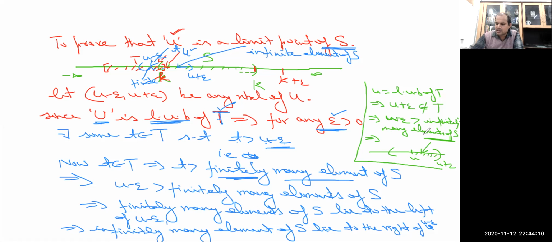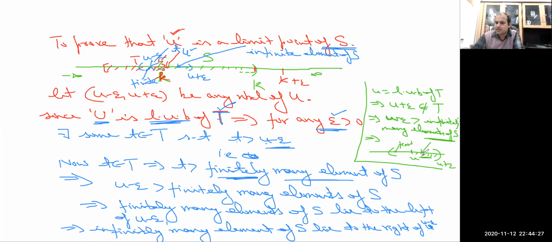So combining this result, that here lie finitely many members and here we have infinitely many members, the requirement that every neighborhood of u will have infinitely many members from the set is complete now.